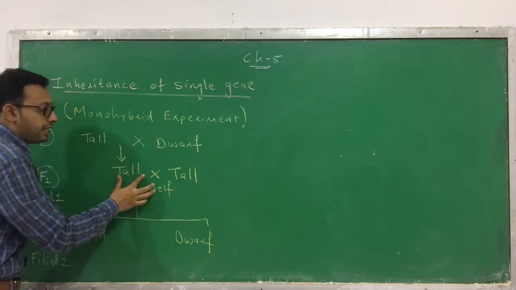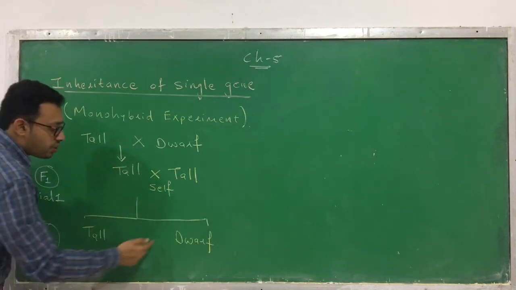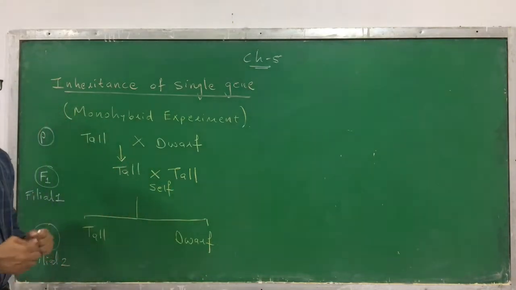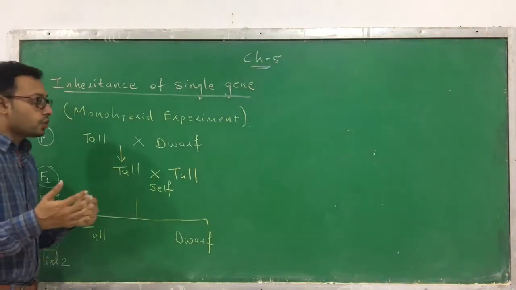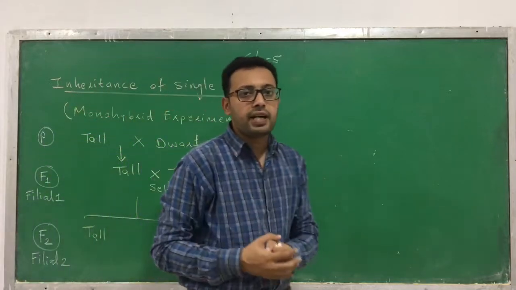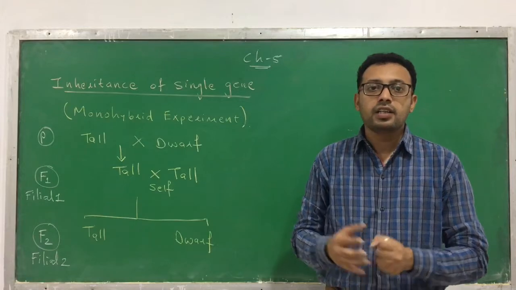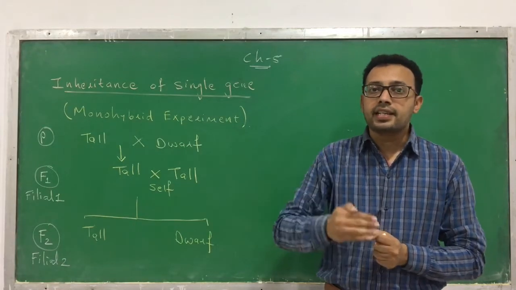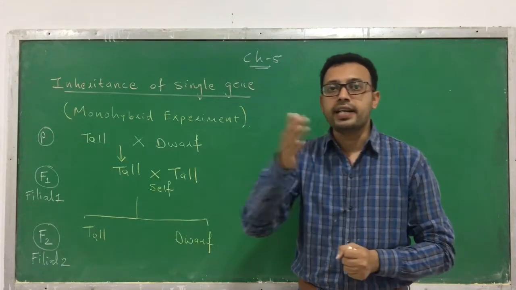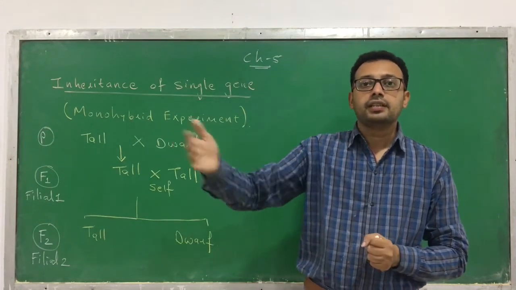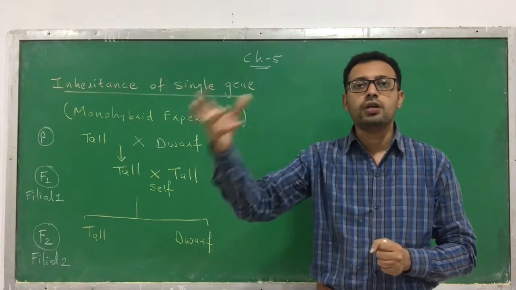When these tall plants were self-crossed, meaning both plants were tall, still in the F2 generation we can get the dwarf plant or the short plant. How is this happening? There is a question that comes into our mind: why is this happening? He concluded that there is something which is transferred from a parent to the next generation stably. There is some stable thing that is transferred from a parent to an offspring.